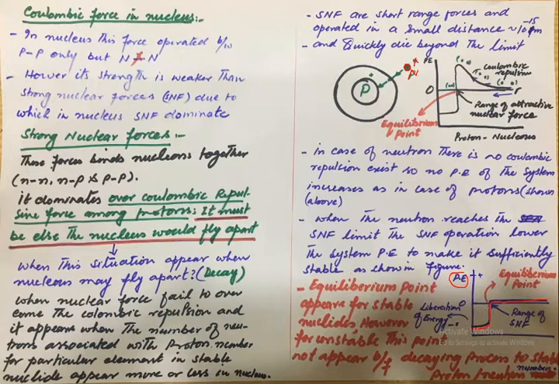However, the energy liberated when a nucleus accepts a neutron is much greater compared to the energy liberated when a proton enters the nucleus. Why this is so, we will explain in the next slide. So an equilibrium point appears for a stable nuclide. However, for an unstable one, this point does not appear before the decaying process, which stabilizes it to get the proton and neutron numbers that give stability to the nucleus.